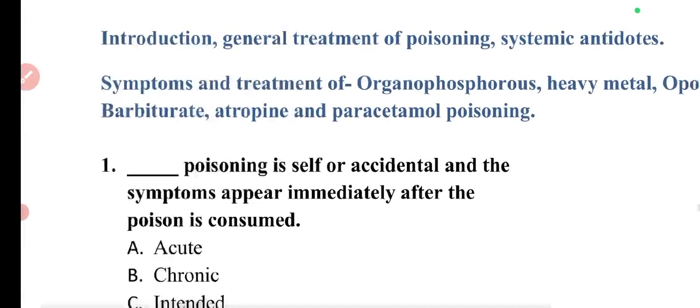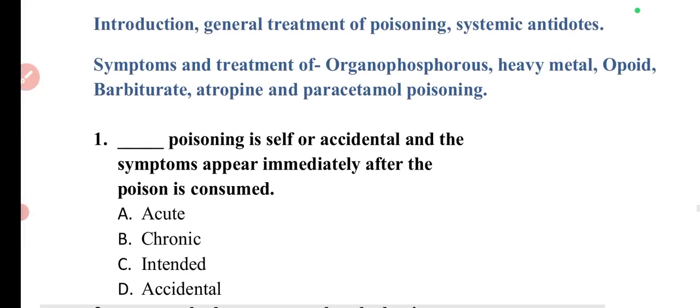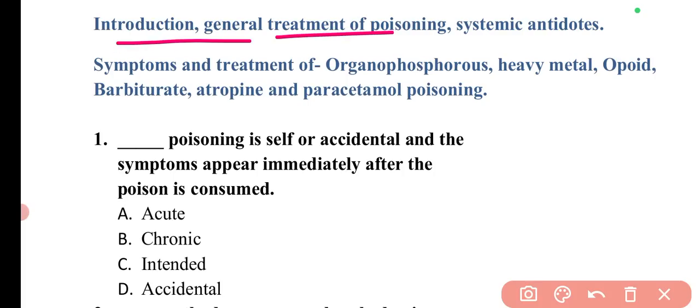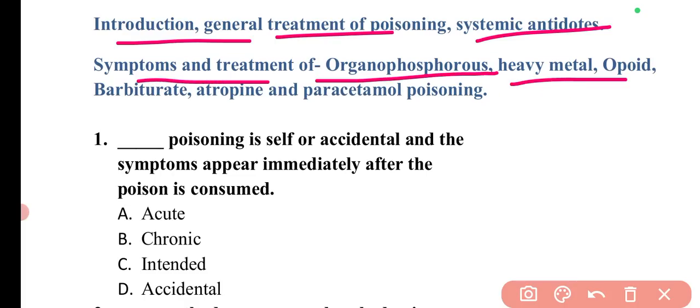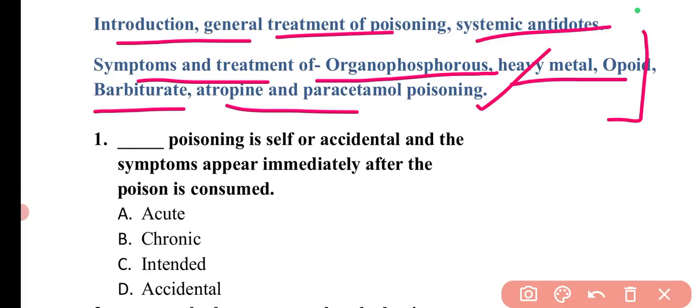Here I have combined two things: the introduction, general treatment of poisoning, and systemic antidotes, and the symptoms and treatment of organophosphorus, heavy metal, opioid, barbiturate, atropine, and paracetamol poisoning, because these come under common things. Both topics are almost similar.